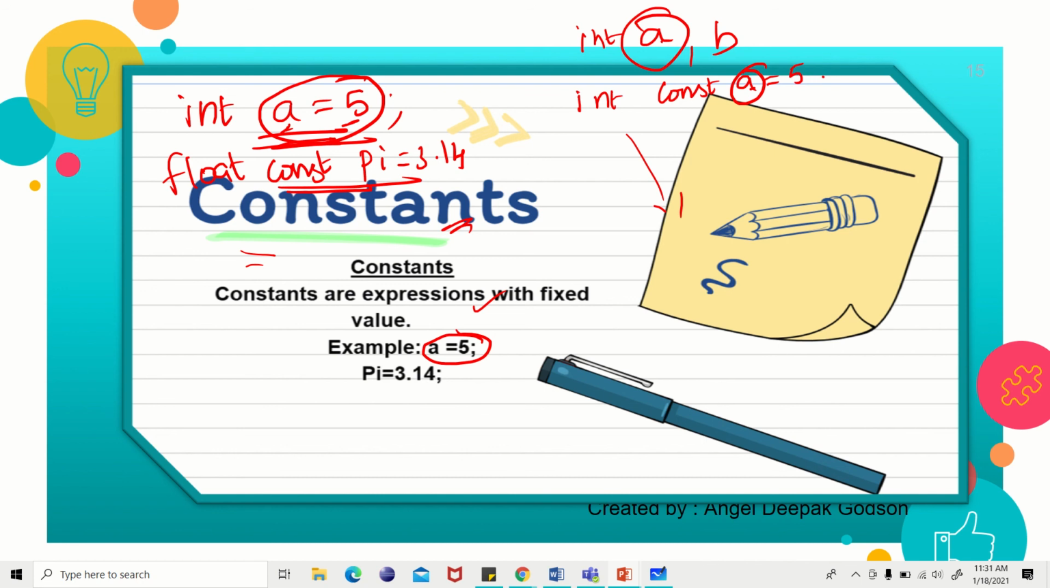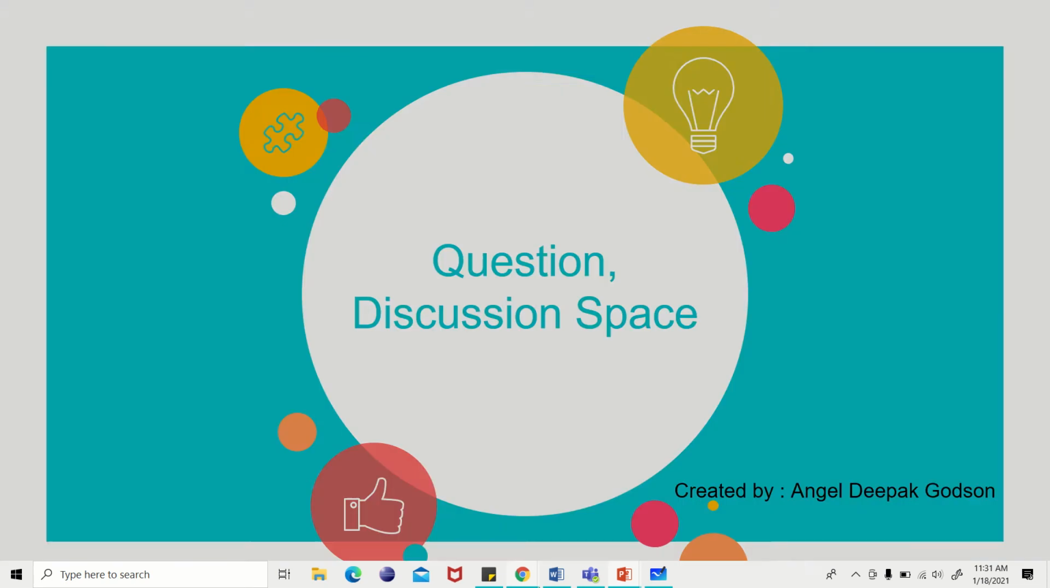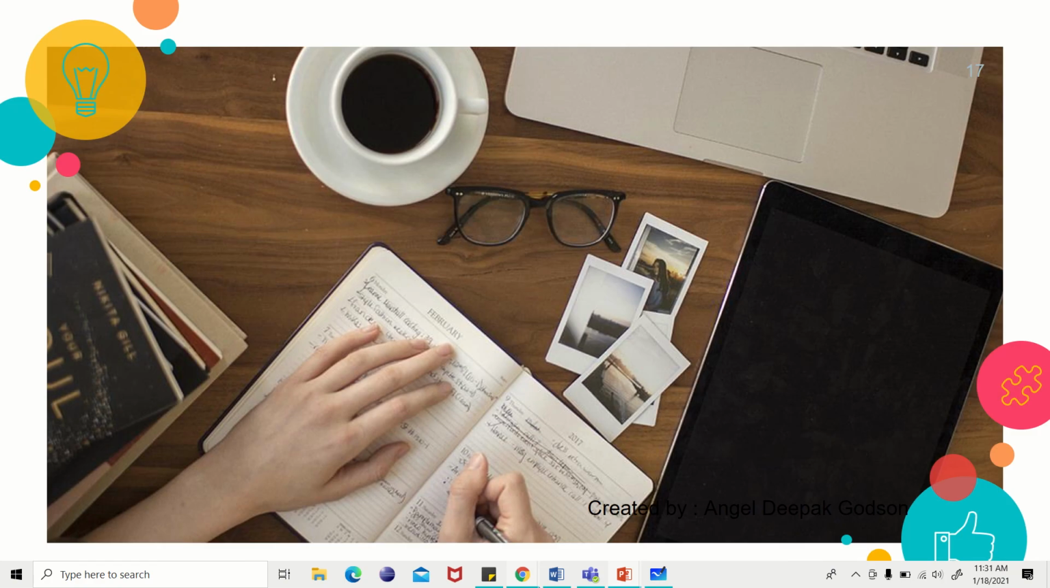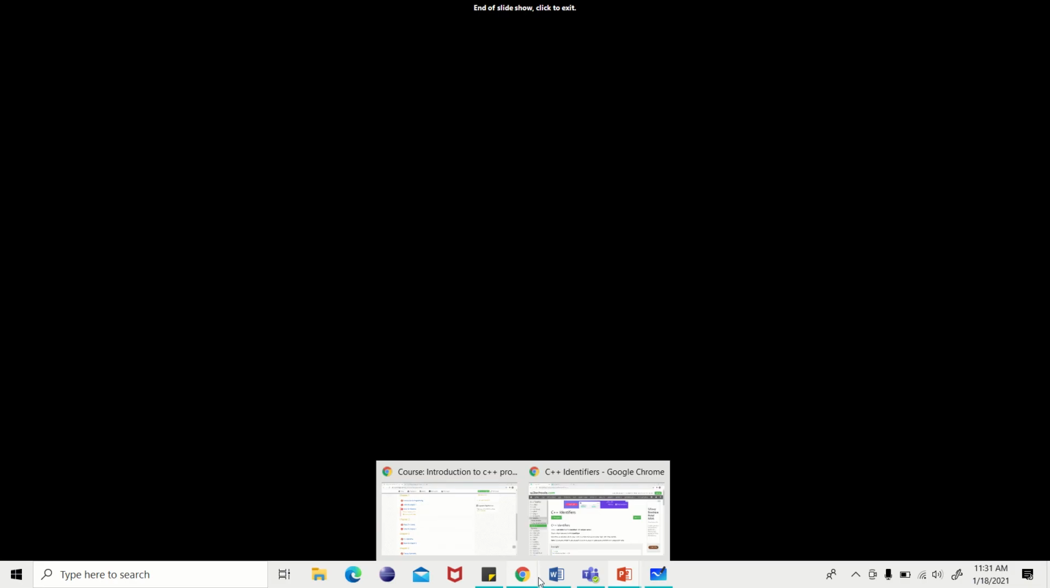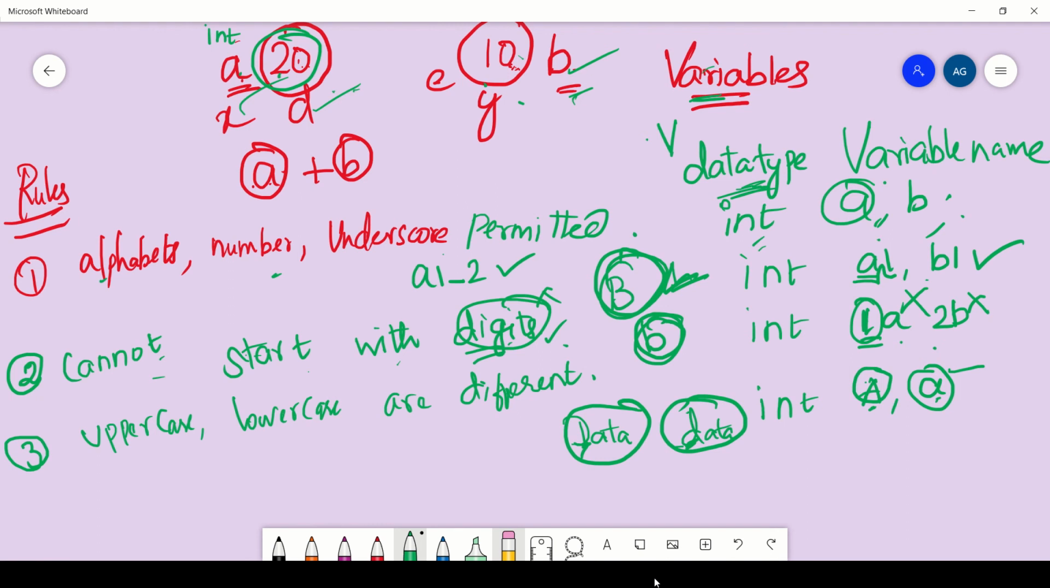When we write the program, we will know what is constant. So that is all about chapter 2: what is the structure of a C++ program, what are variables, data types, constants, keywords. We'll discuss some more examples and some exercises in the class. If you have anything, you can ask me during the class time. Thank you.